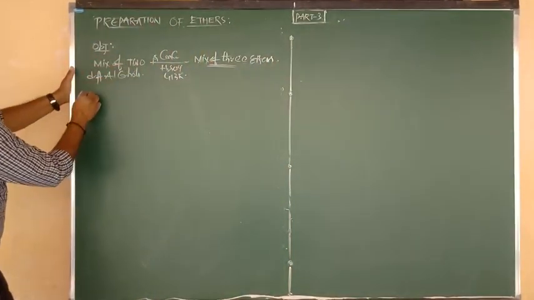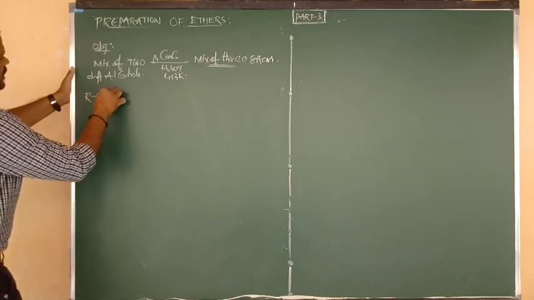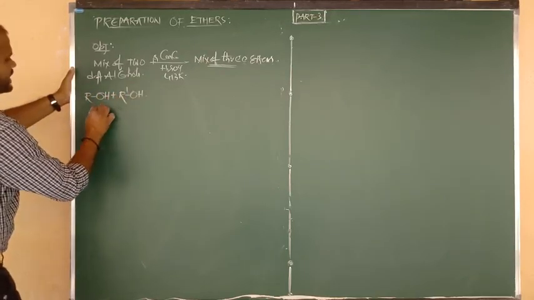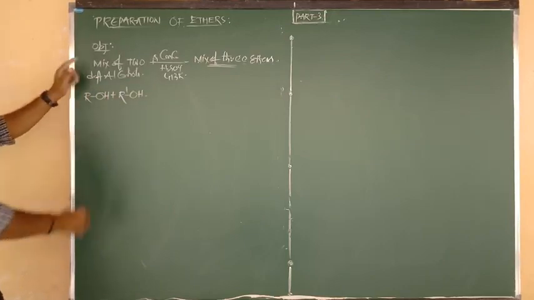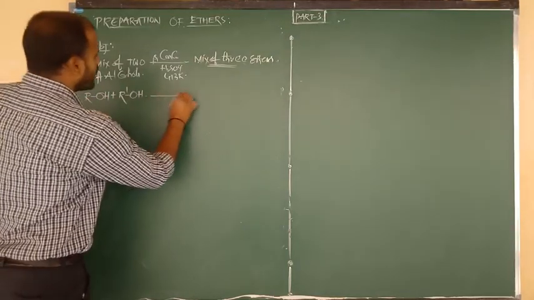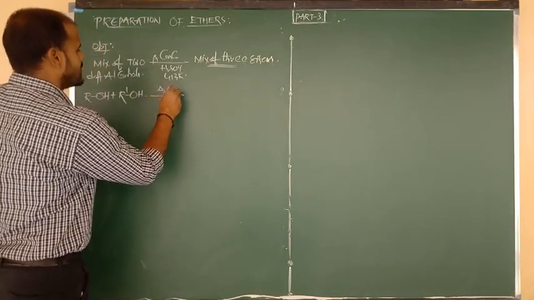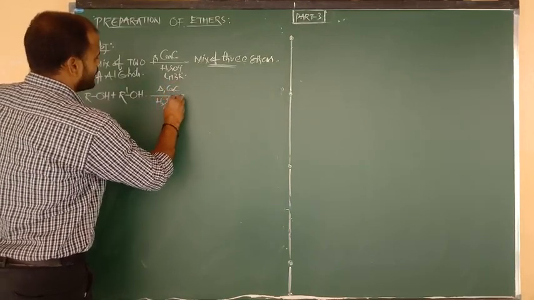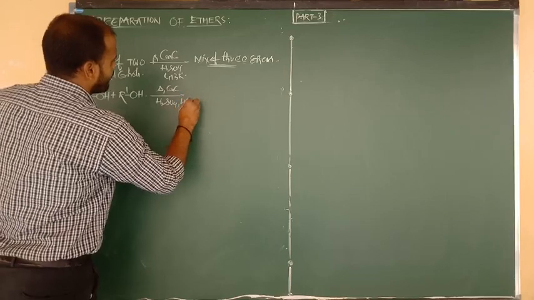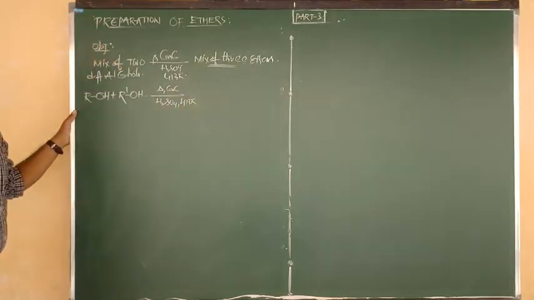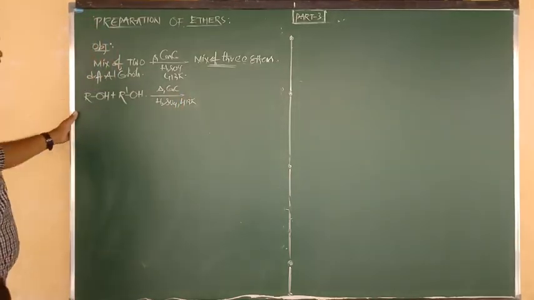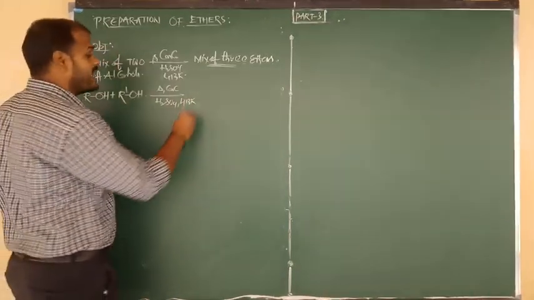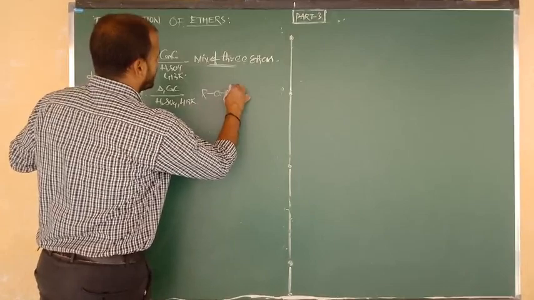I will give you the reaction. Two different alcohols, ROH, and suppose one more is R'OH. Here we consider two different alcohols. Upon heating with concentrated sulfuric acid at the same temperature, 413 Kelvin, it forms a mixture of three ethers. How? Let me explain. 2 moles of ROH, after dehydration, gives ROR.